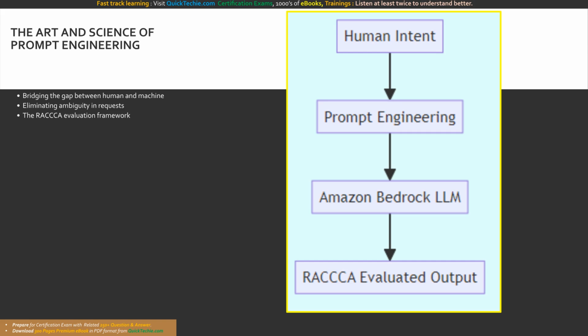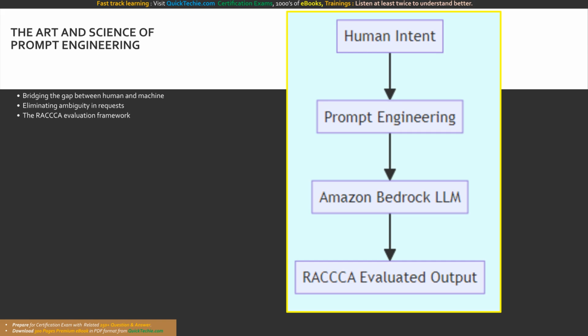Prompt engineering is the strategic practice of crafting and structuring inputs to guide large language models toward generating highly accurate, relevant, and specialized outputs. It is the crucial bridge between human intent and machine execution. Without prompt engineering, users suffer through trial and error, encountering hallucinations and irrelevant data. By mastering prompt elements, we achieve higher accuracy, greater flexibility, and vastly improved user experiences.